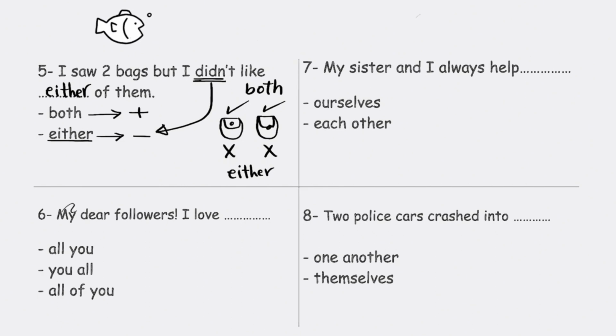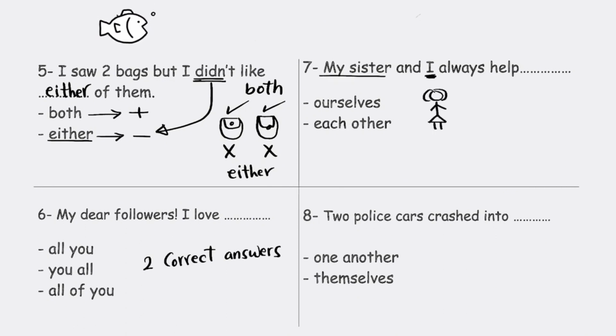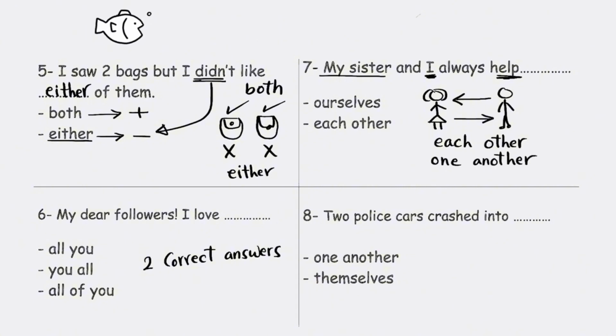You answer this one. My dear followers, I love all you all of you. There are 2 correct answers here. My sister and I always help ourselves or help each other. Here I say my sister, here she is, and I, here I am. We help, I help her, and she helps me. Here we say we help each other, or we help one another. We say this when each one does the same thing to the other. I help her, and she helps me, right?